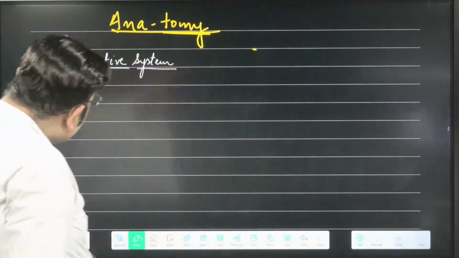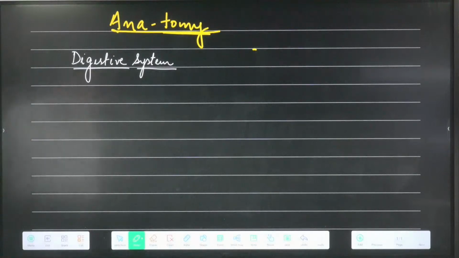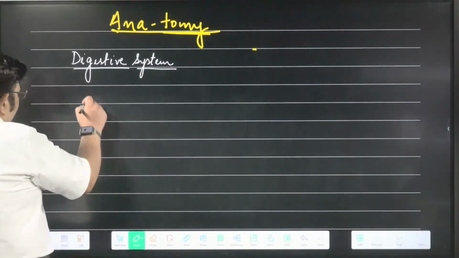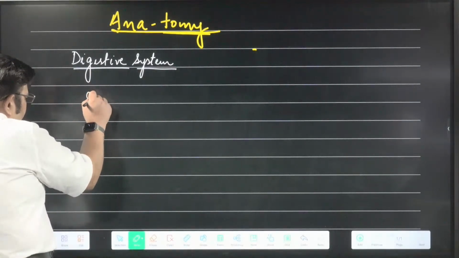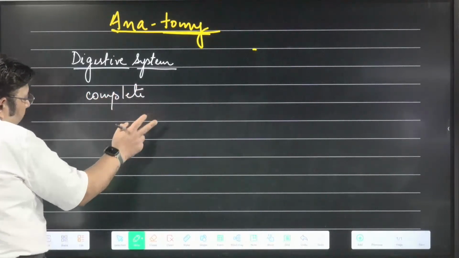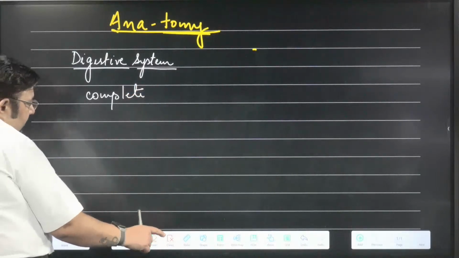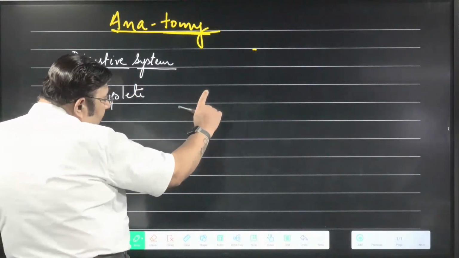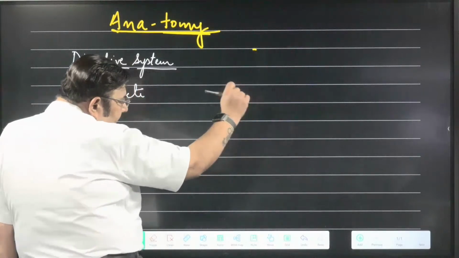Okay, very good. So digestive system, can I say that the digestive tube is a complete tube? Yes, it is a complete digestive tube because there are two openings, one mouth and one anus. Segment number one is the mouth and the last segment possesses the anus, right?